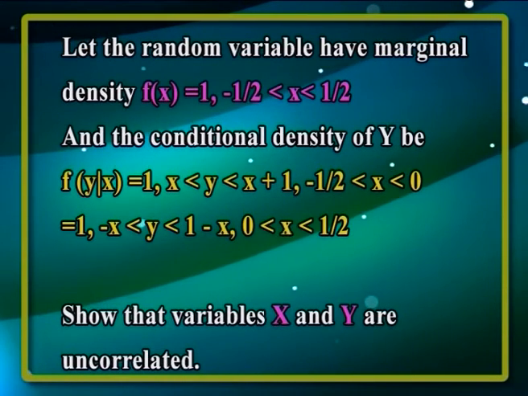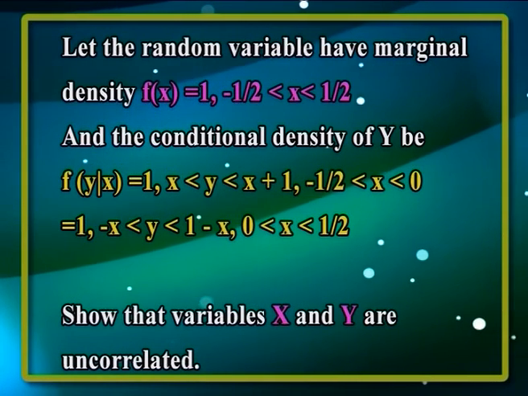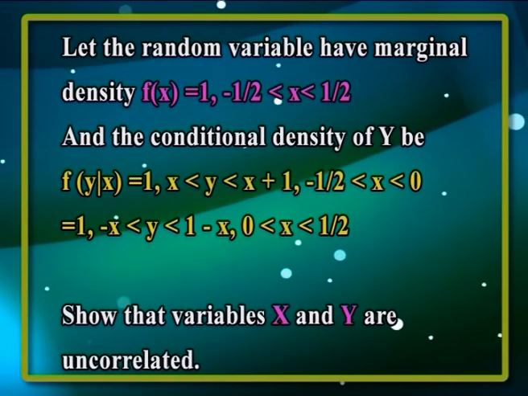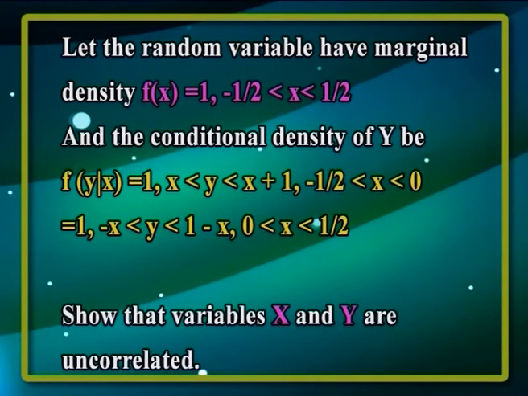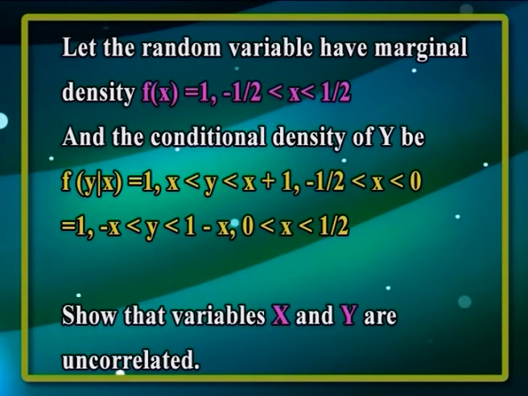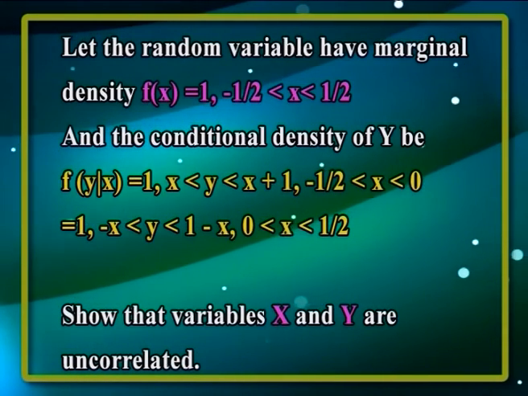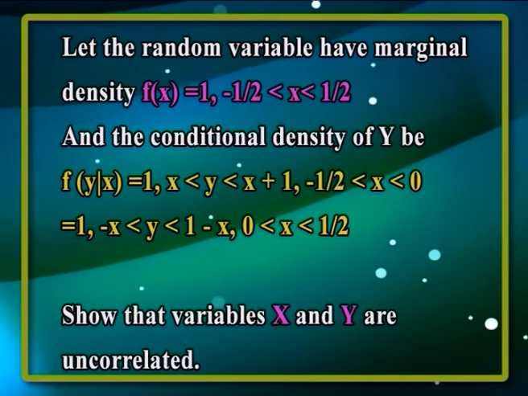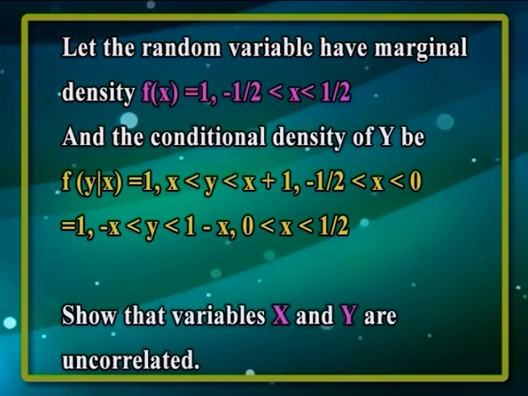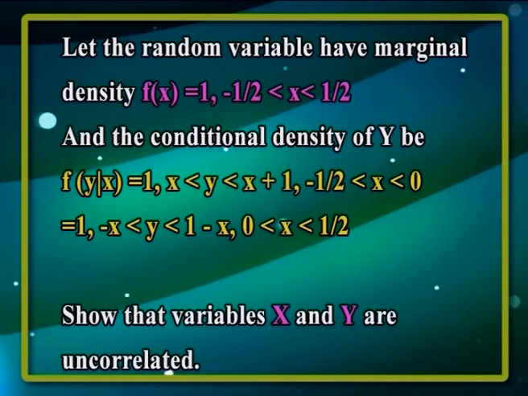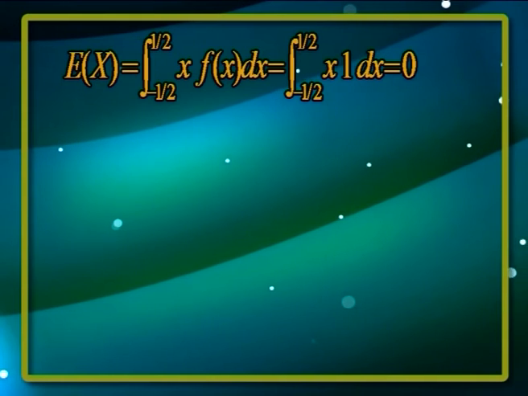Let the random variable have marginal density f of x is equal to 1, where minus half less than x less than half, and the conditional density of y be f of y given x is equal to 1, where x less than y less than x plus 1 and minus half less than x less than 0, is equal to 1, where minus x less than y less than 1 minus x and 0 less than x less than half. Show that variables x and y are uncorrelated. Let us solve the above problem as follows.